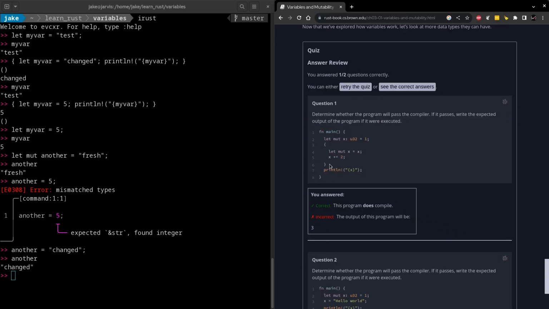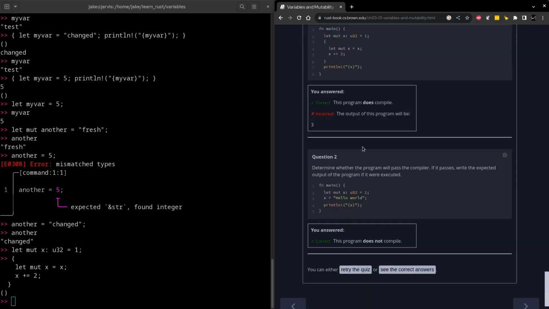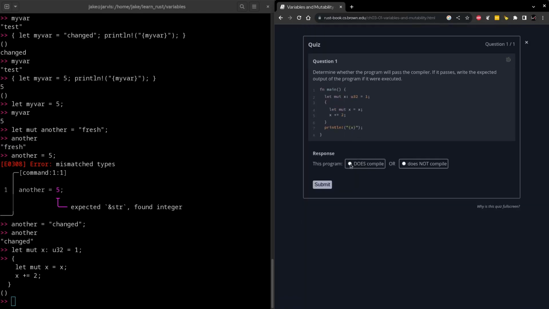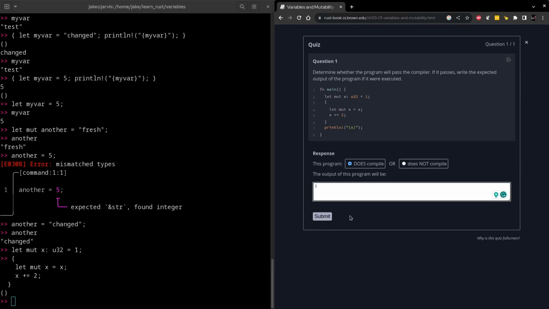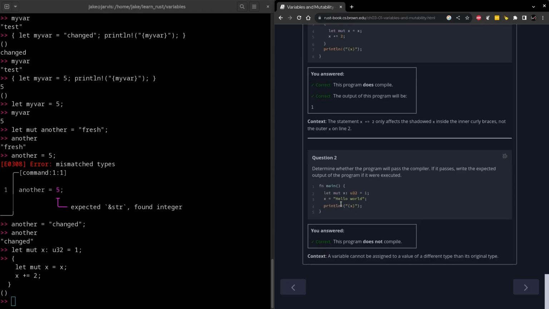So our first answer for number 1 was that it does compile, but the output of it is incorrect. Interesting, let's try this out. Oh, I'm being silly. I'm completely losing track of scopes here. The scope of this value change should end once we end the code scope here. That should revert back to its previous value of 1. Before we retry the quiz, we did get the second one correct. It does not compile. Let's retry that. It does compile. Should now be 1, and we got that correct now. Good. All right, let's move on.